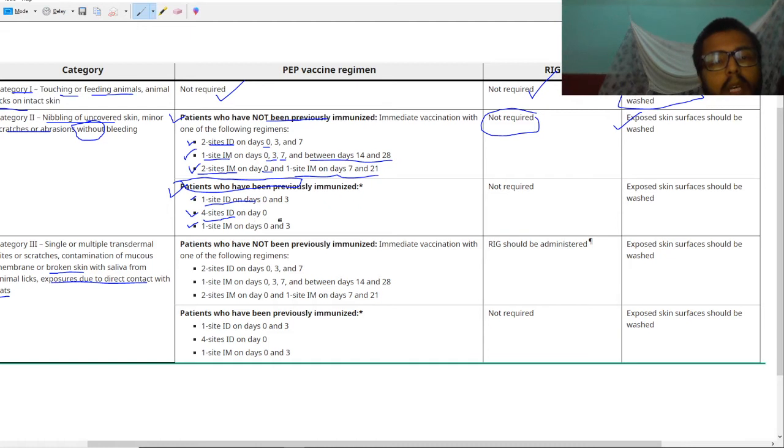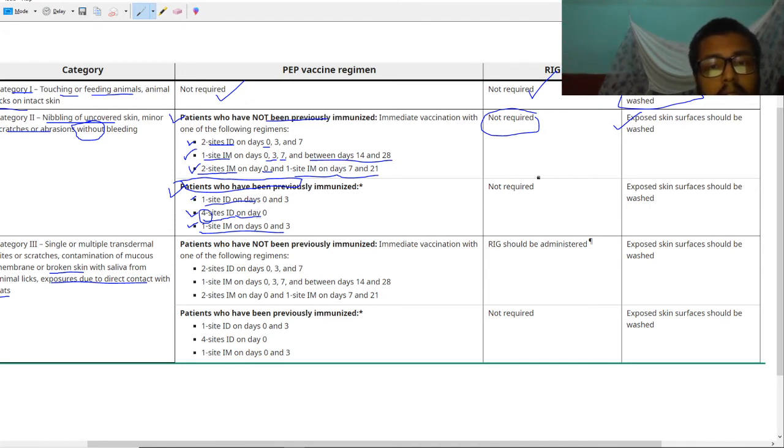If you give only on day 0, you can give four sites intradermal, and your job is finished. Third regimen is one site intramuscular on day 0 and 3.